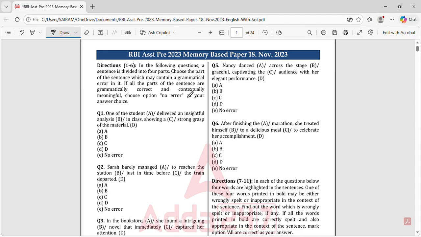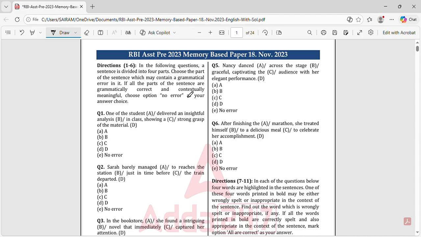If you have good practice and you're very comfortable with these sorts of things, then you should attempt the questions in the exam. Otherwise, if you attempt any unknown question and it turns out wrong, you will lose 0.25, and that 0.25 gets subtracted from your correct answers also.